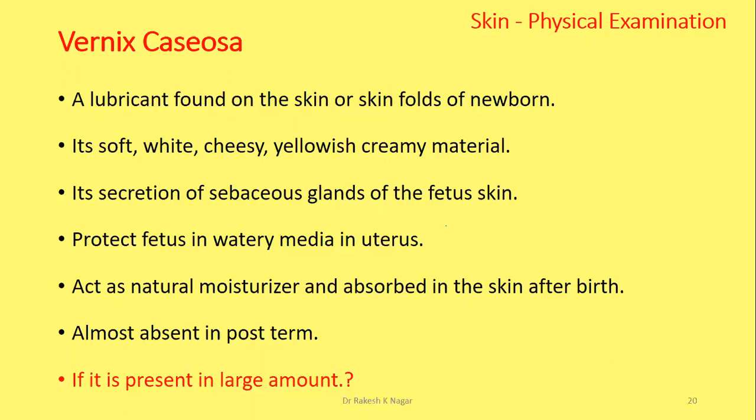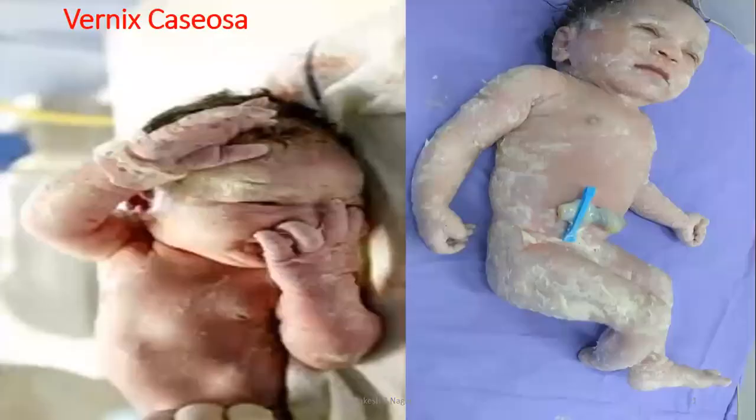In a full-term baby, there may be very little or no vernix caseosa on the skin, but in a postterm baby there is a complete absence of vernix caseosa. But in a preterm baby, it is present in excess or profuse amount all over the skin. But what do we do if we find it in large amounts on preterm skin? It has both positive and negative results. What is positive?